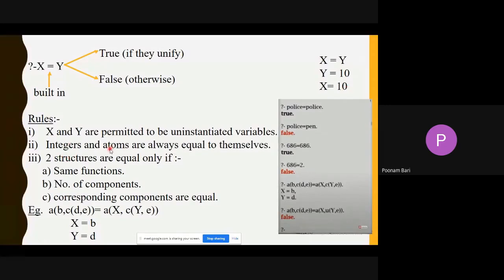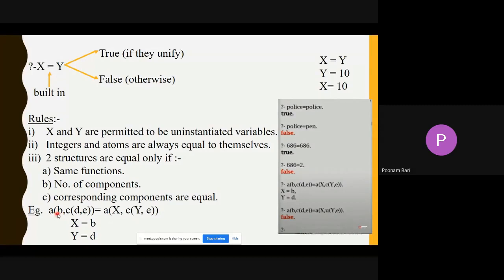Okay, integers and atoms are always equal to themselves. These are integers and these are atoms. If it is a string, then we can call it an atom. Two structures are equal only if they have the same functions. Here you can see there is function a and the right side also has the same function.